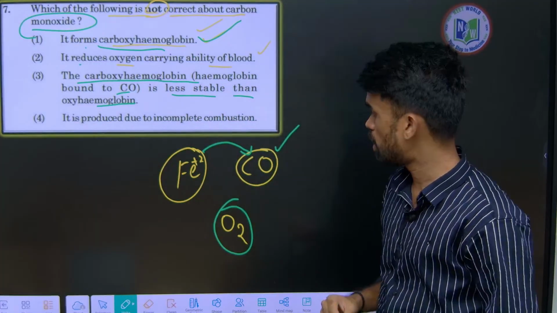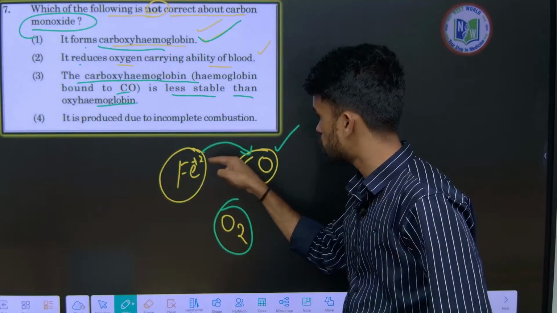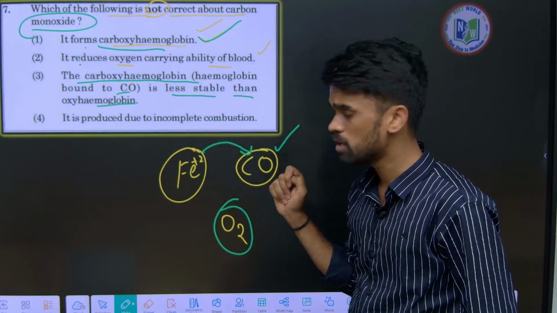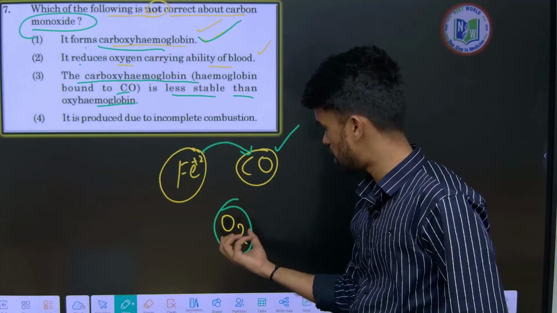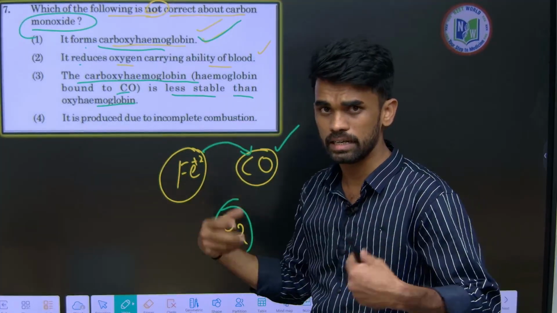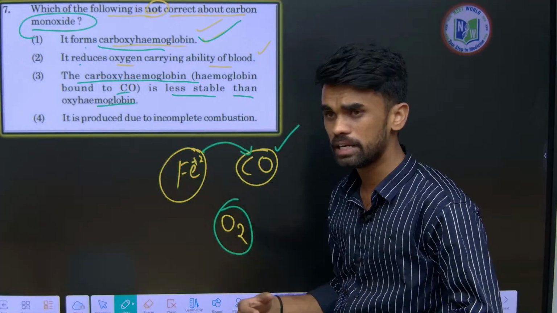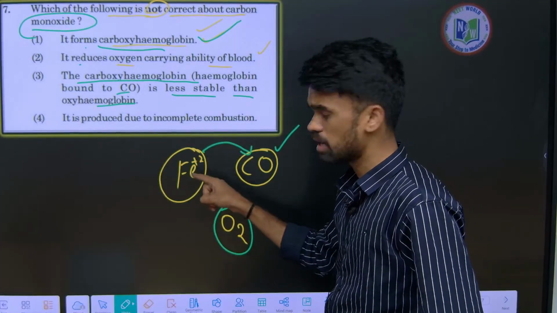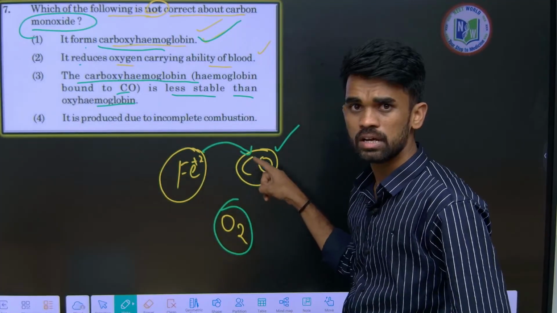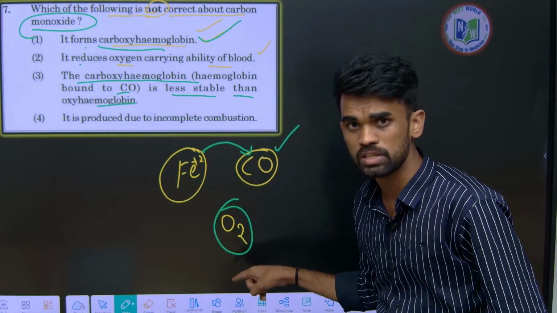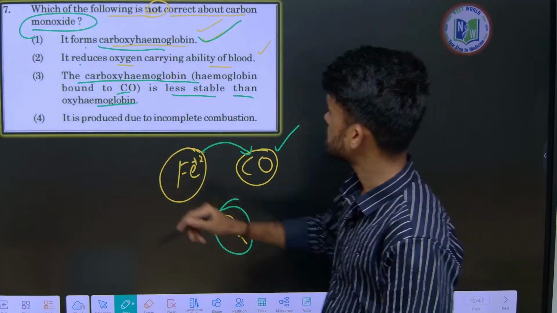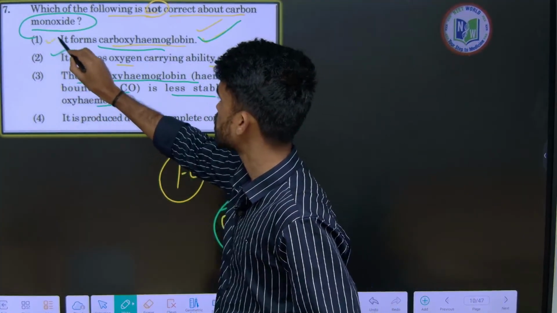Yes. When CO binds to the iron, the oxygen content in the body will decrease, because the iron is completely binding towards carbon monoxide. Therefore the ability to carry oxygen decreases. So this is also a correct statement. The first one is also a correct statement.